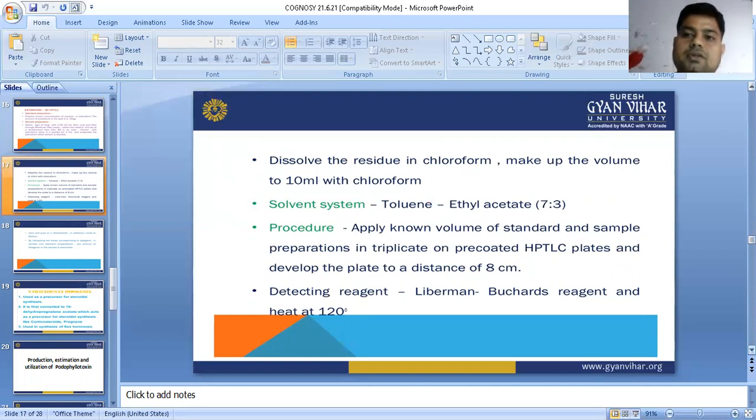In every preparation, we maintain the distance on the pre-coated plates so as not to create any impurities or misreading in the preparation. The last part is the detecting agent. We use Liebermann-Burchard reagent and heat at 120 degrees centigrade. So this is the method.